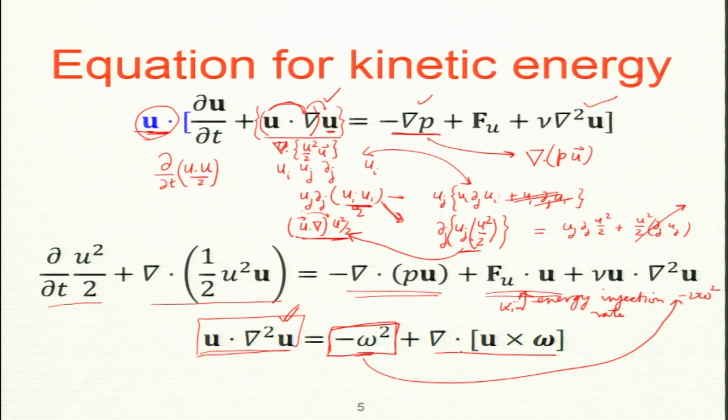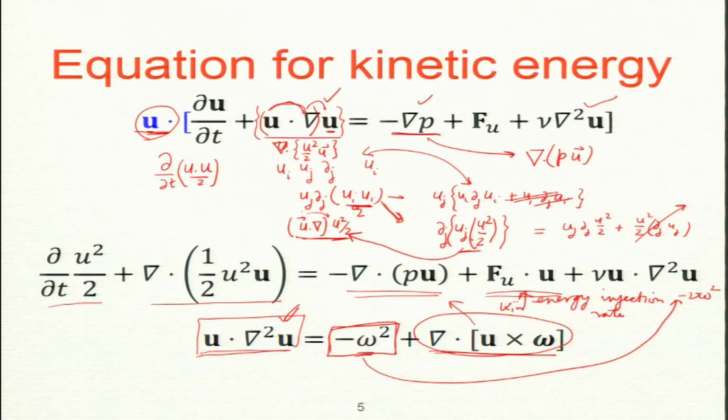And this divergence is one of the terms absorbed here. So, we can write either in terms of u dot Laplacian u or in terms of minus nu omega squared. You will find that this divergence term becomes 0 if I integrate over the whole volume.